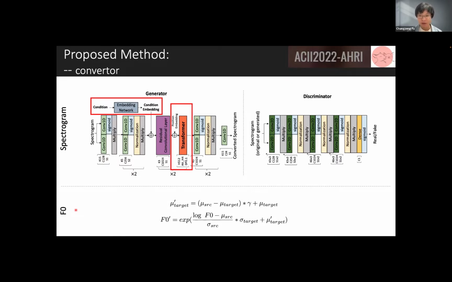So we just use Gaussian normalization transformation to convert the F0 feature. But to increase the controllability of the F0 conversion, we also have a scale value, the gamma here, to decide the target mean value. And then we use the Gaussian normalization transformation to convert the current voice to the target voice.